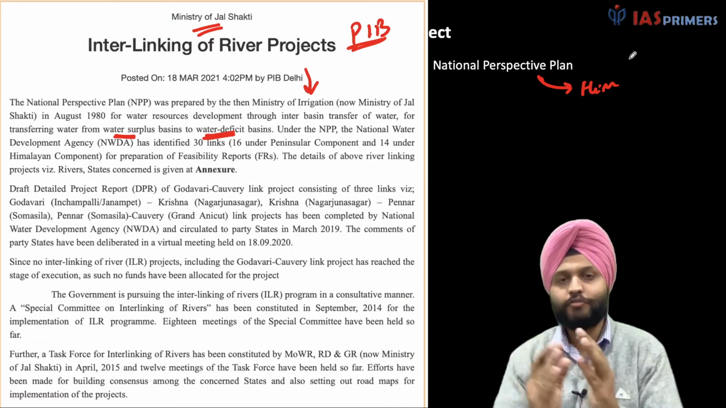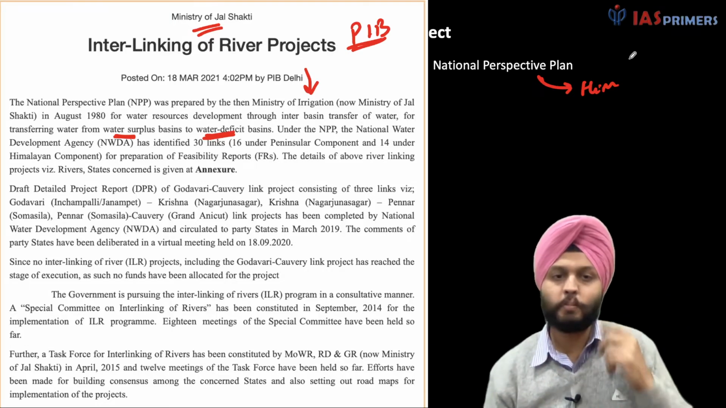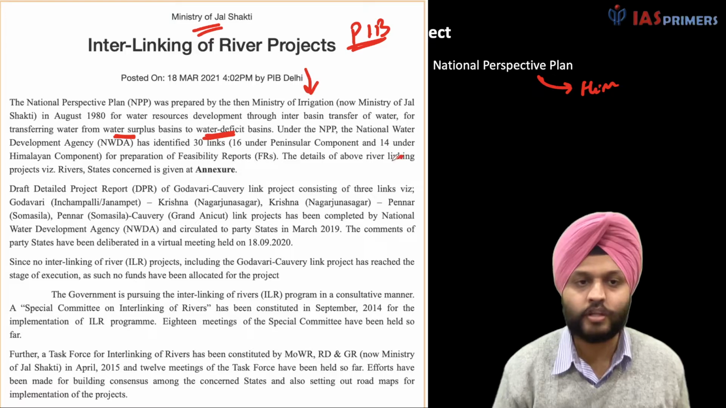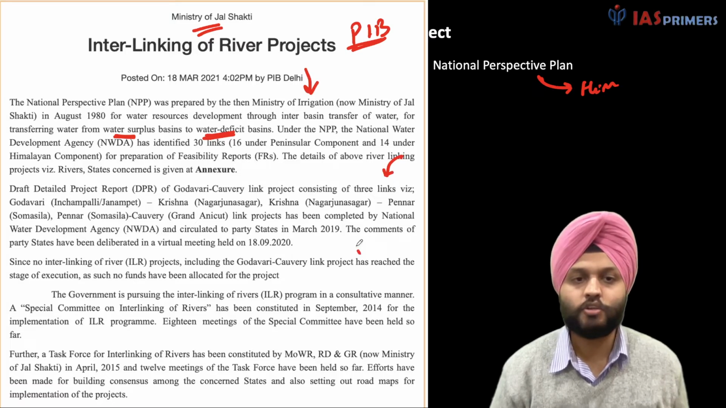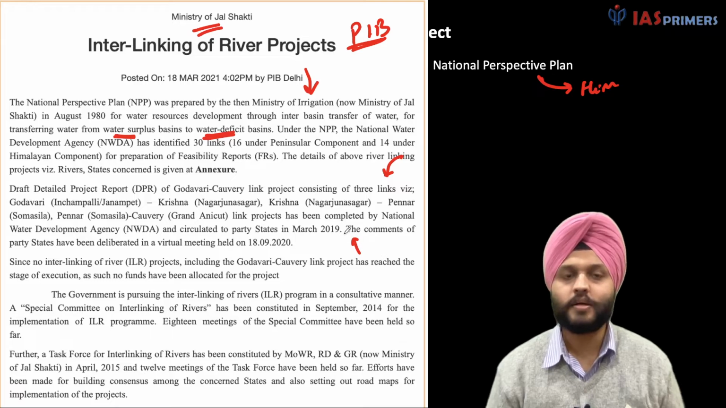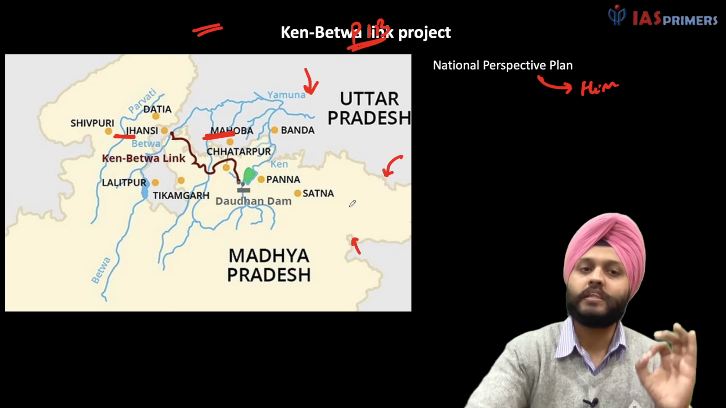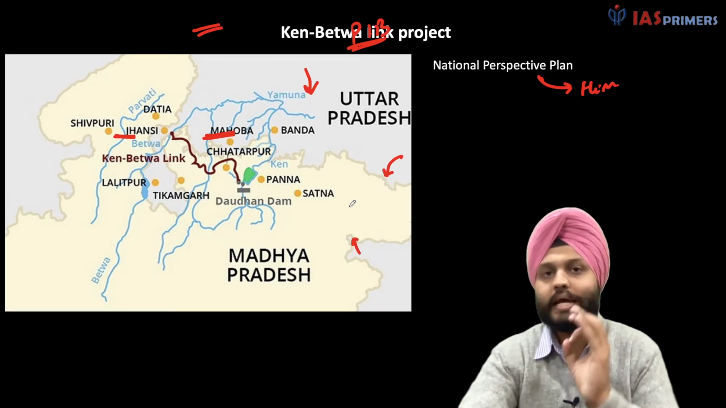So for instance, we can have Krishna and Godavari and associated rivers connected, so they can be linked together, as you can see for the peninsula component. There are various river links that have been proposed over here. The important thing about the Betwa link project is that this is the first project that will be executed.